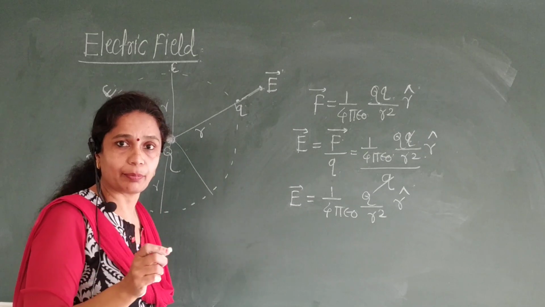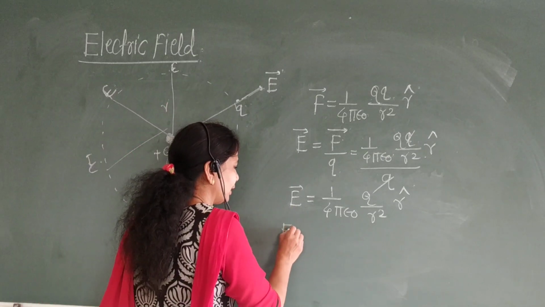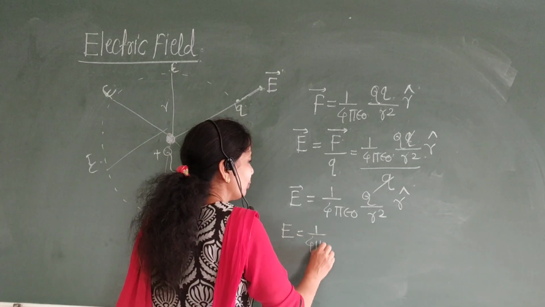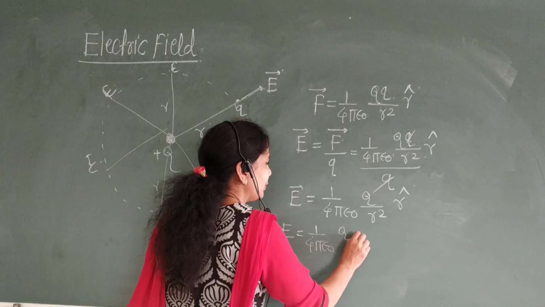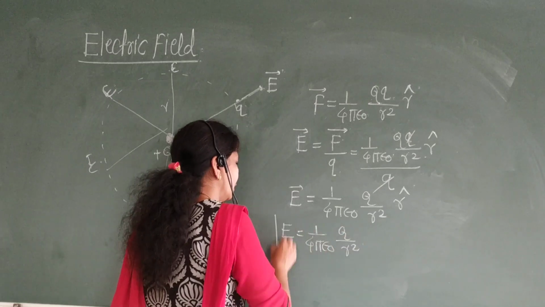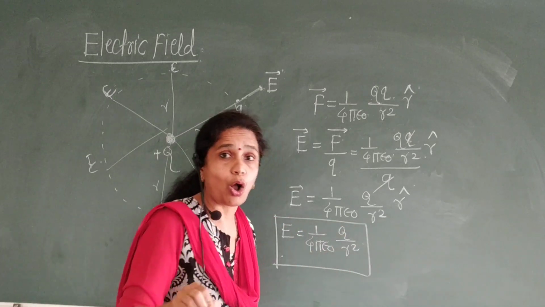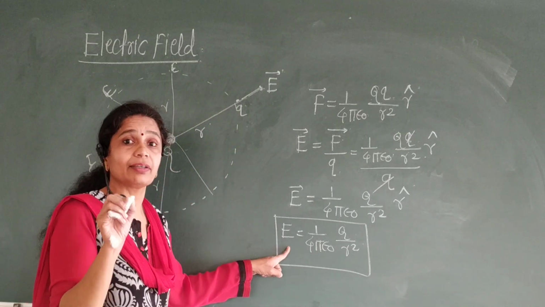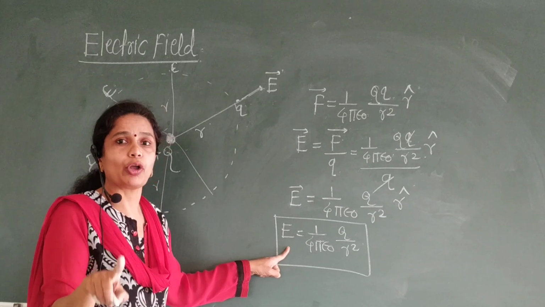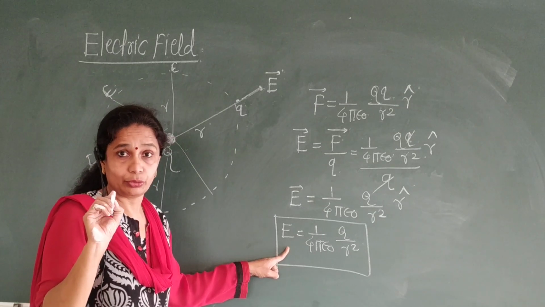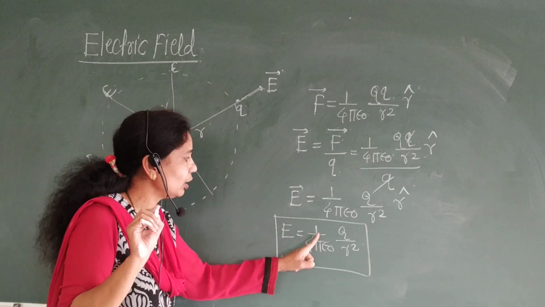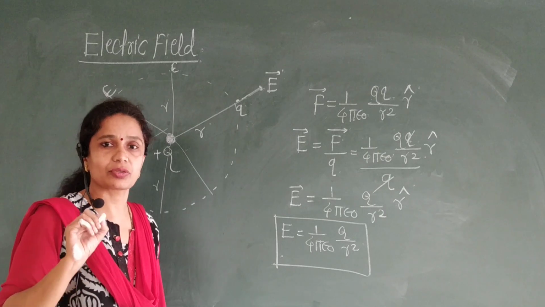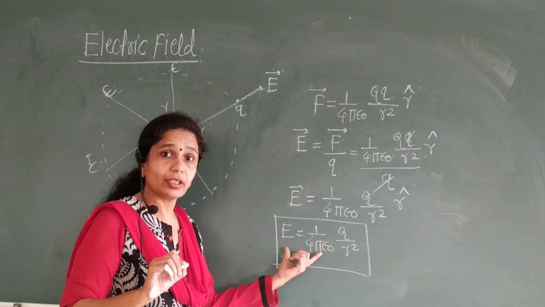vector r cap. The magnitude of the electric field is given by E is equal to 1 upon 4 pi epsilon 0, capital Q upon r square, and this is the value of the magnitude of the electric field due to the point charge. Due to the point charge, E is equal to 1 upon 4 pi epsilon 0, capital Q upon r square. This is the important equation.